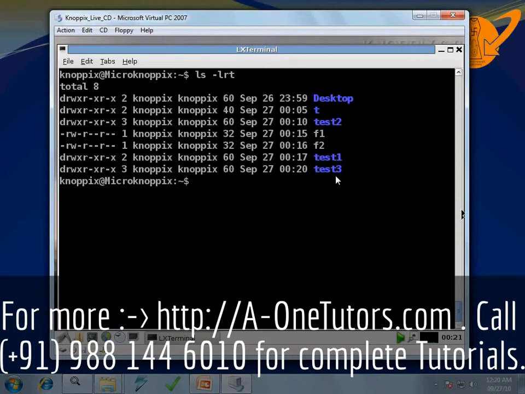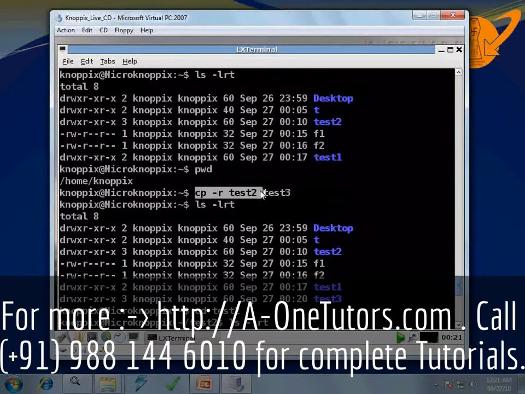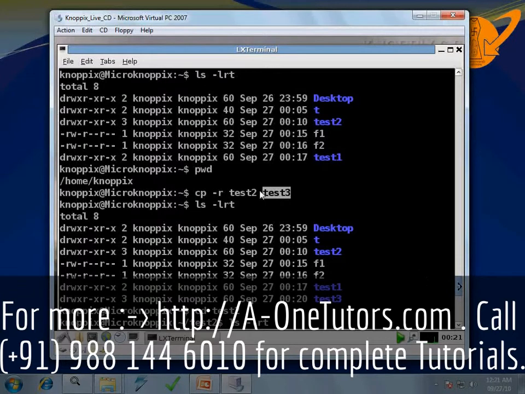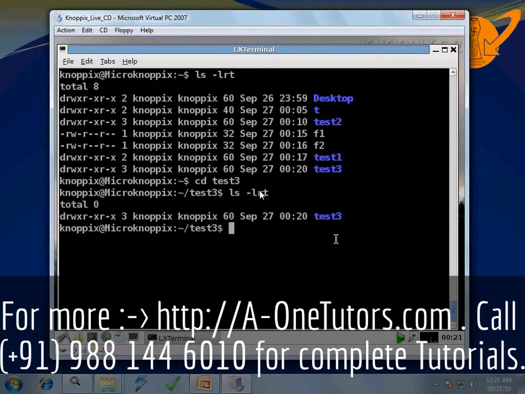Sorry, we have fired the command cp -r test2 test3. So test2 structure is copied as it is within test3. If I do cd test3 and ls -lrt, you can see within test3 there is a subdirectory. It means the structure of test2 is copied as it is.